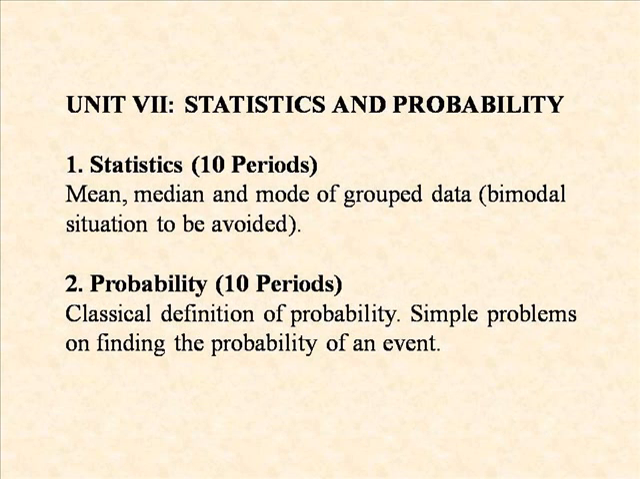In the last unit, that is the 7th unit, statistics and probability, it has 2 parts. One is statistics, the remaining portion you can see, and in probability there is no deletion. The whole part of probability is a very small chapter, and the whole part remains. So this is all about the deleted portions and the remaining portions of class 10 CBSE board mathematics.